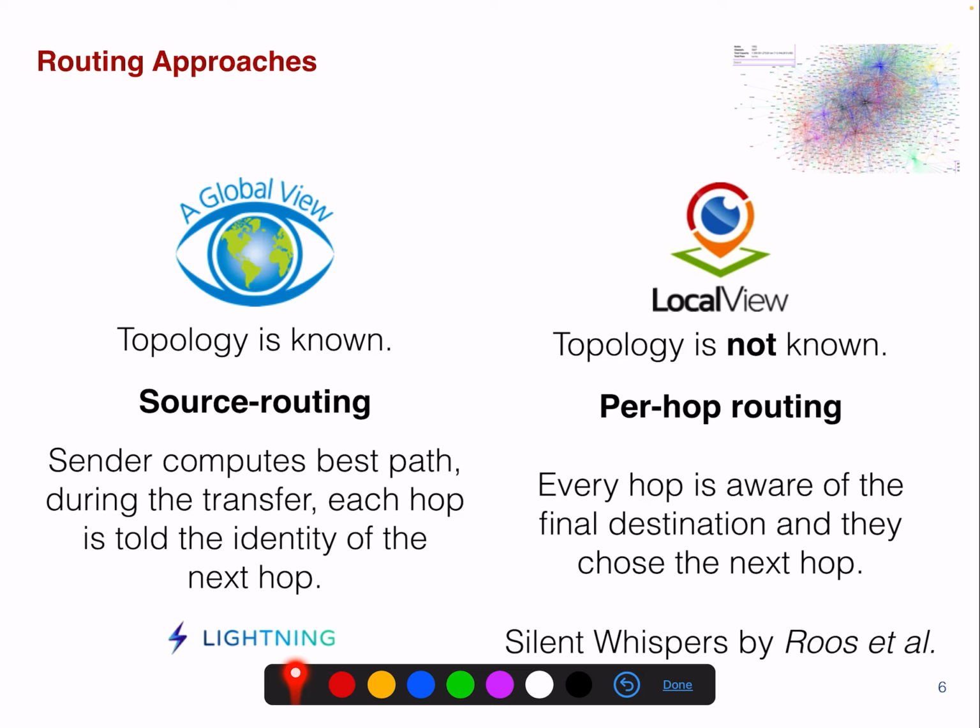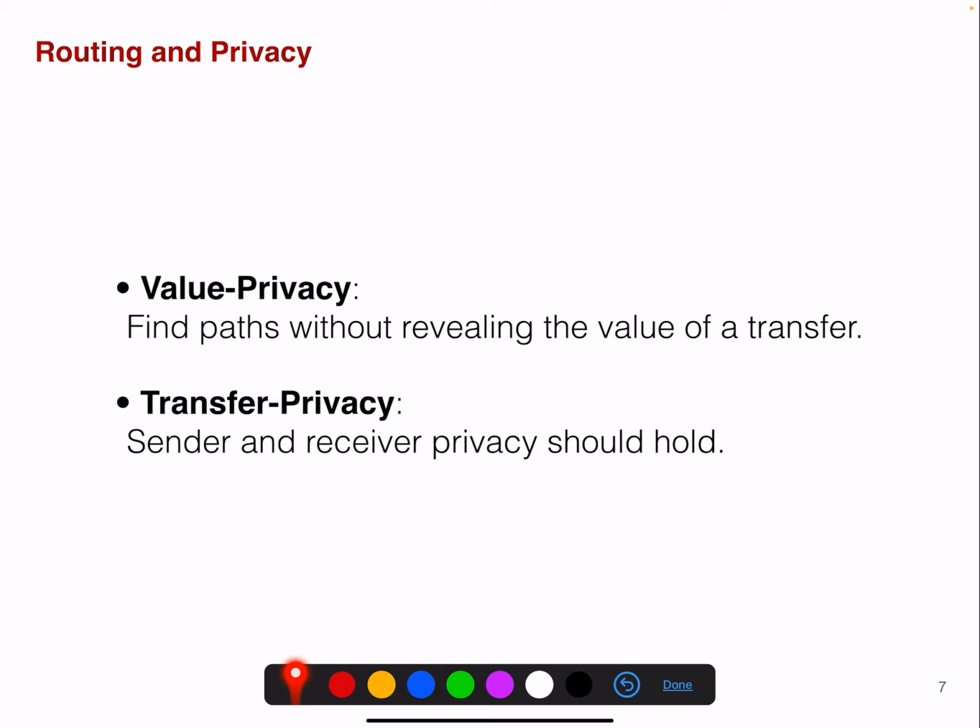So what about routing and privacy? Well, you have value privacy and you have transfer privacy. Value privacy is where you find a path without revealing the value of the transfer. And transfer privacy is if the sender and receiver privacy should hold, right? So even though you know how to reach the receiver from the sender, you don't want their privacy to be compromised.